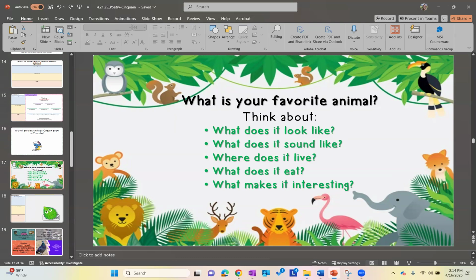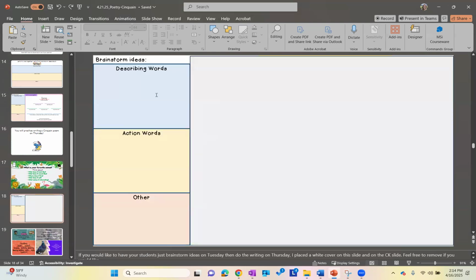While you're doing that and talking about it, you also could start writing down some words about your favorite animal. So describing words: what words describe your animal? Action words: what are those -ing words? Okay, so you want to try and have that -ing at the end of your word. And then any other words that come to mind about your favorite animal.